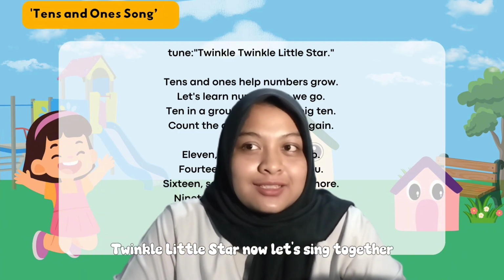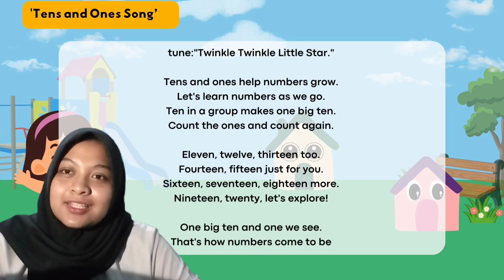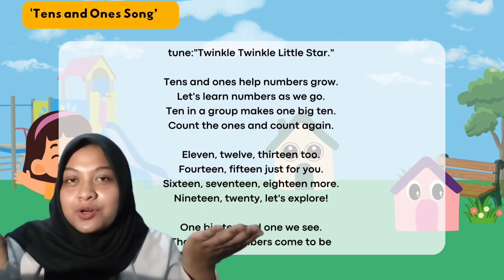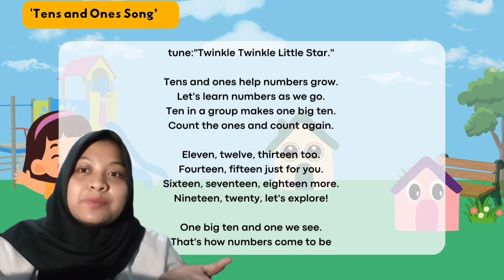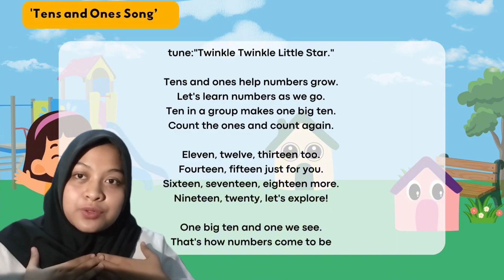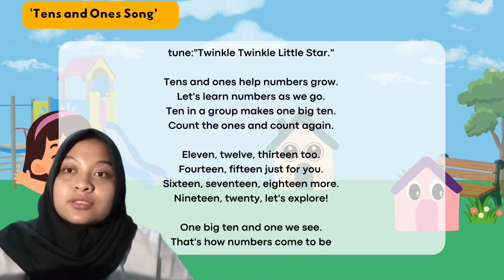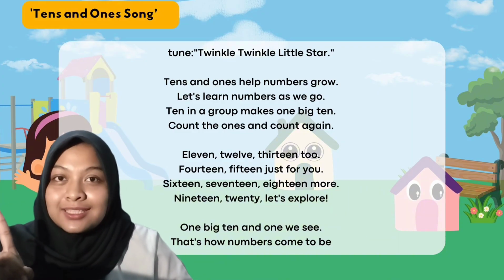Now let's sing together. Tens and ones help numbers grow. Let's learn numbers as we go. 10 in a group, one big 10.